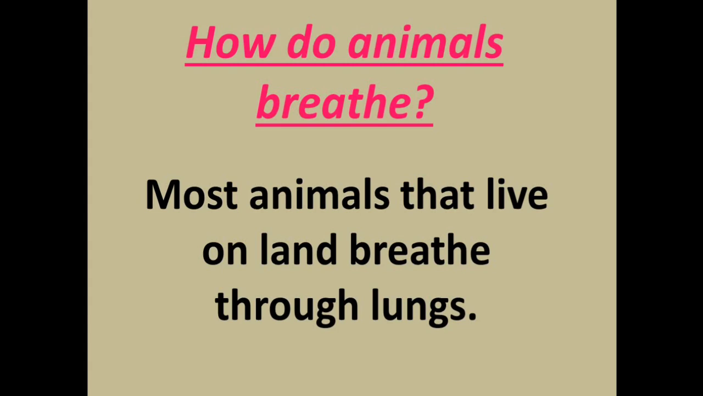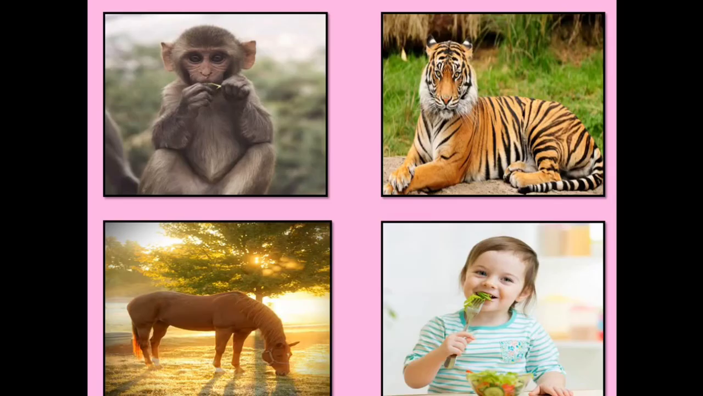Now the third difference is breathing system. How do animals breathe? All living things breathe air. Mostly animals that live on land breathe through lungs. You can see the example over here. It is monkey, tiger, horse and human beings. They all breathe through their lungs.